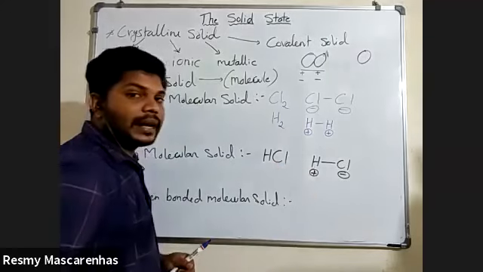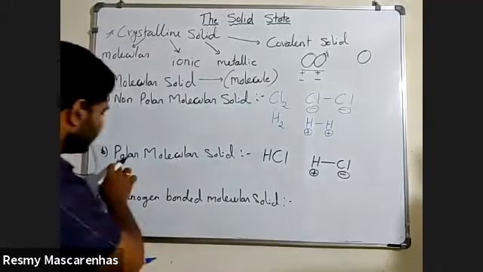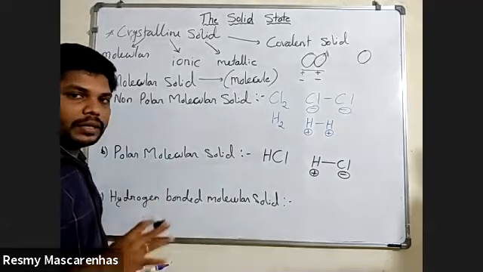So here, for polar molecular solid, HCl is the example where H is positive and Cl is negative. So positive and negative, that's why it is called polar. Any doubt?